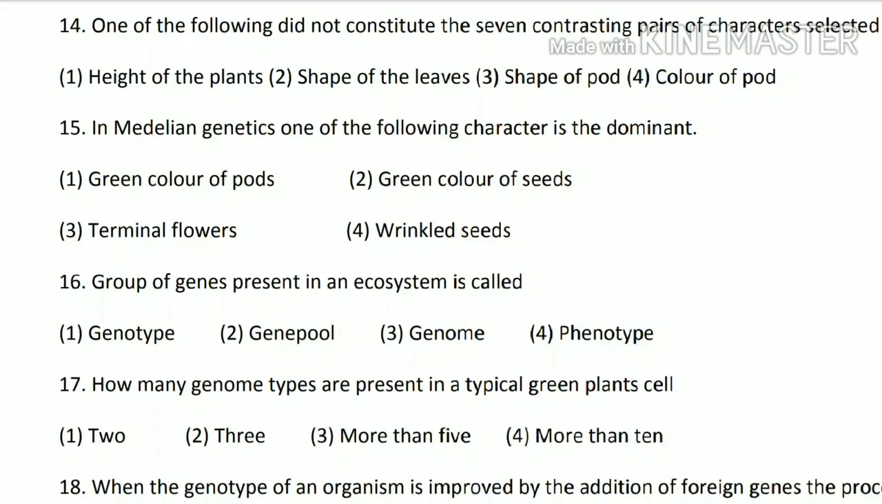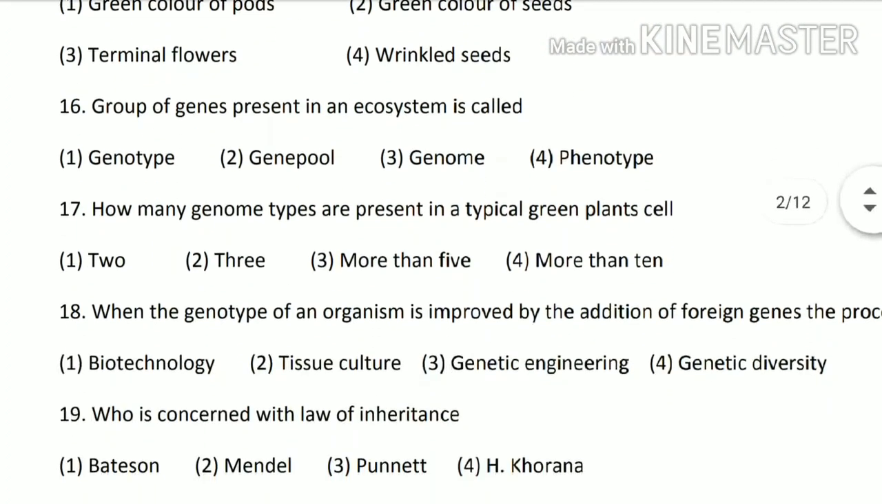Next, 17th question. How many genome types are present in a typical green plant cell? 2, 3, more than 5 or more than 1. So its answer is 2. That means option 1 is the correct option.